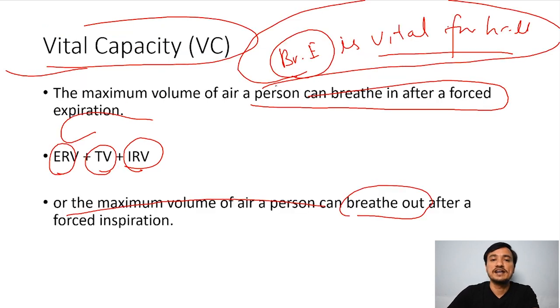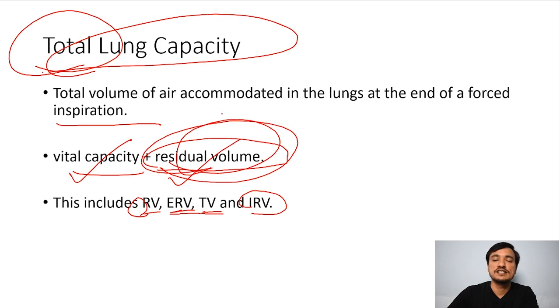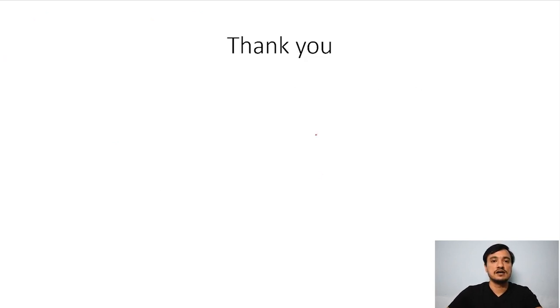Then vital capacity is simple. Breathing exercise: you are taking maximum air inside and then releasing maximum air outside, which is vital for your health. So it is expiratory reserve volume plus tidal volume plus inspiratory reserve volume. And then total lung capacity is what? In vital capacity, residual volume is also included, and it includes all the volumes. Okay, so this is about today's class. Thank you.